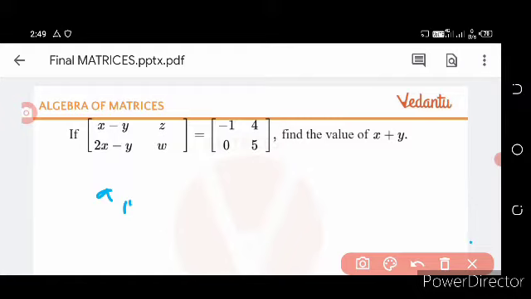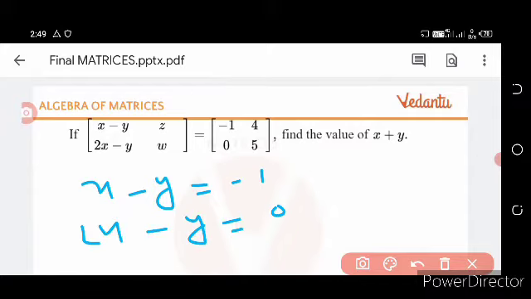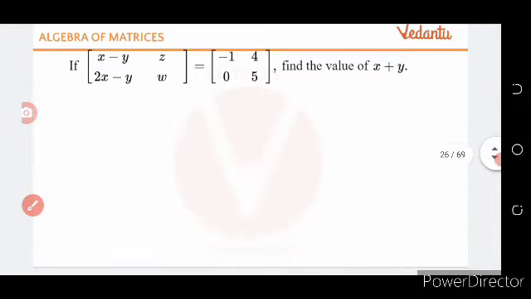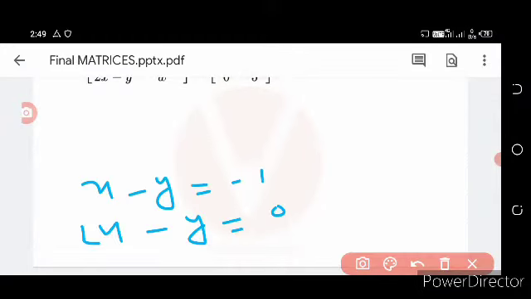The a11 term of this matrix is equal to the a11 term of this matrix, so x minus y is equal to minus 1, and 2x minus y is equal to 0. What can we do?